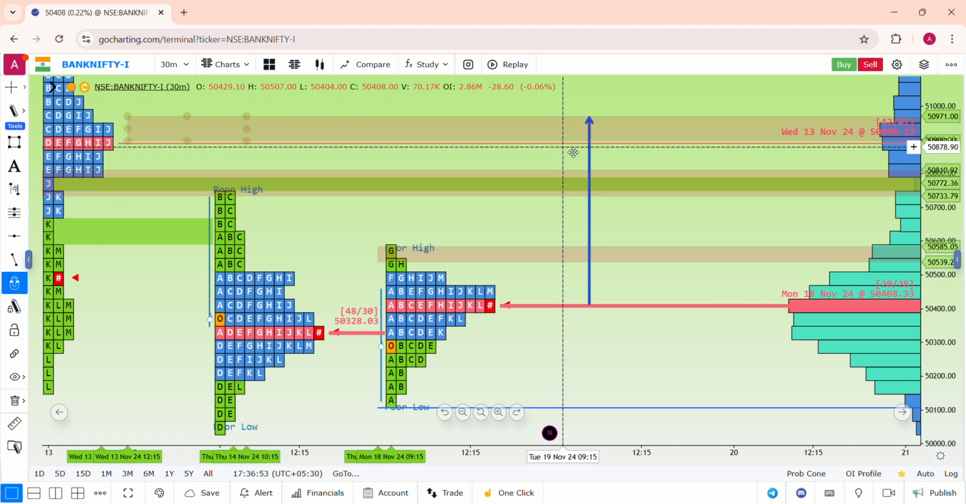So what is called price acceptance? Definitely the learning video will be posted in the future. It's a very important topic. Unless there is price acceptance in these zones, the market will not pass over here. So these are very important levels to see.